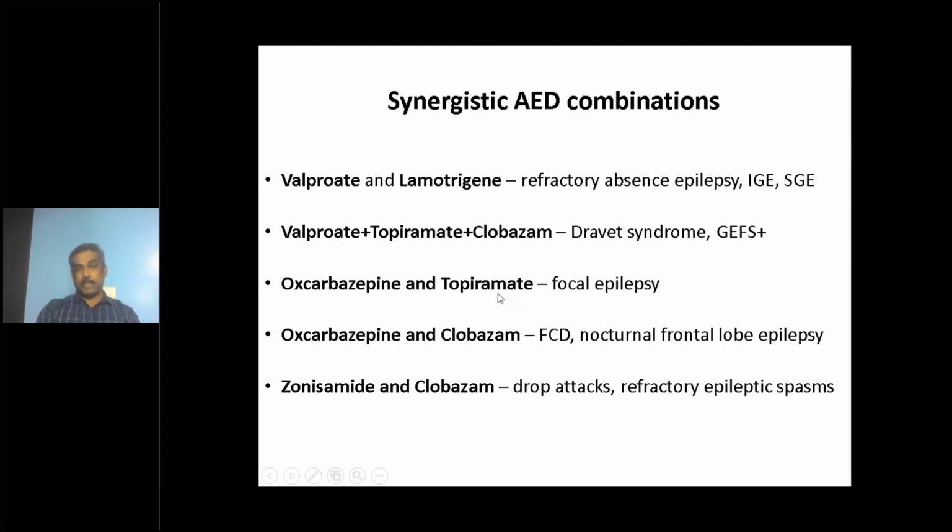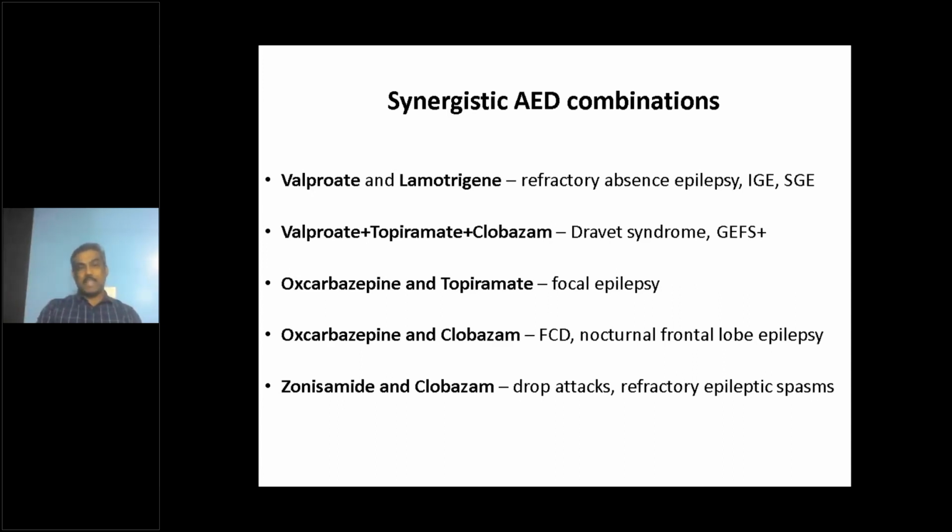Oxcarbazepine and topiramate is a very good combination for focal epilepsy. Oxcarbazepine and clobazam is a very effective combination for focal cortical dysplasia and nocturnal frontal lobe epilepsy. So you need to identify the etiology, you need to identify the epilepsy syndrome, for you to identify which combination of antiepileptic medications will work better for your patient. This is the tailor-made approach. This is the precision treatment that we talk about all the time in epilepsy treatment.